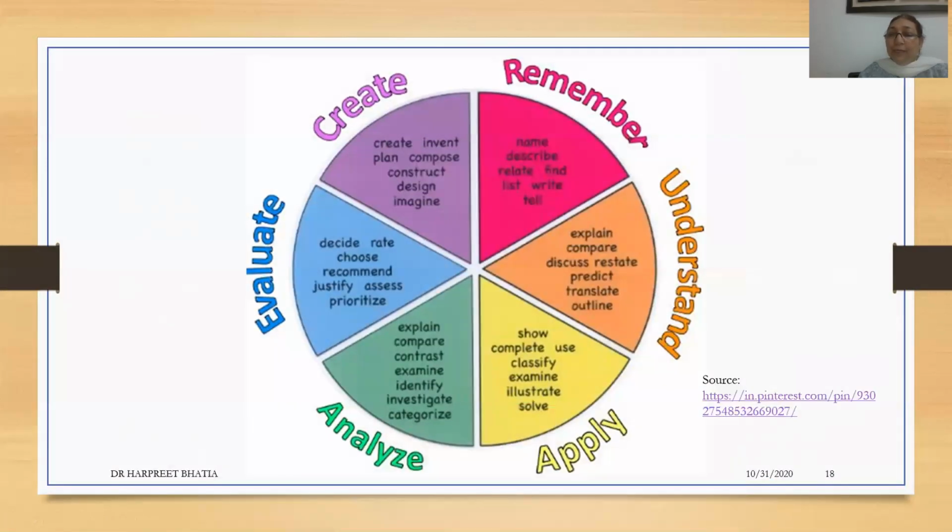So like I was saying, the model has been changed from nouns to verbs, and this has actually helped us a lot because these words give us the stems for the various questions that we can formulate for the student to know what is the level at which the student is. So when we are talking of remember, we want to ask questions about remember. We ask the student to describe or to relate or define. So these kind of things would probably form the stem of our questions related to remember.